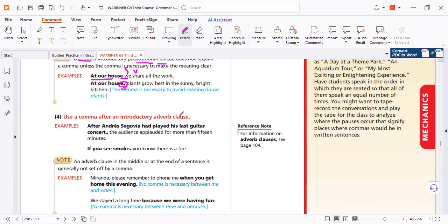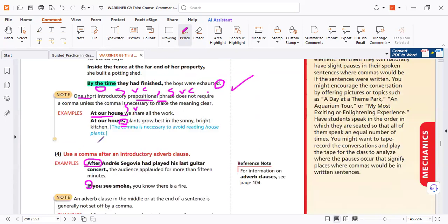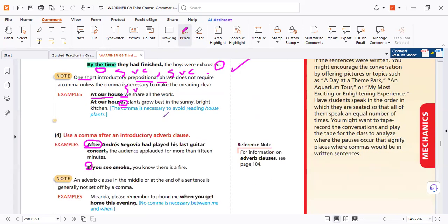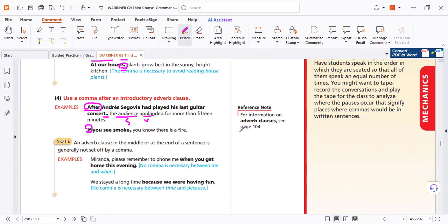Here again, an introductory adverb phrase. Adverb phrase, we have a subordinating conjunction. As I told you like that: subordinating conjunction, two clauses. So you need a comma before the second clause, not in any other place before the second. So find the second clause. If the subordinating conjunction is in the middle, you don't need a comma. Look, complete sentence, subordinating conjunction, complete sentence, full stop. Correct.